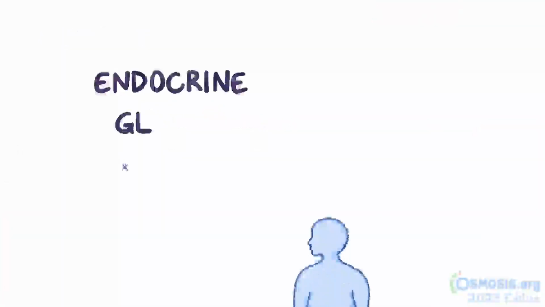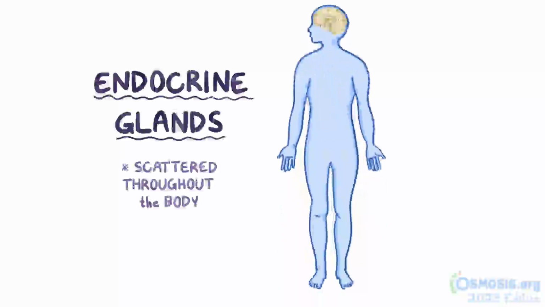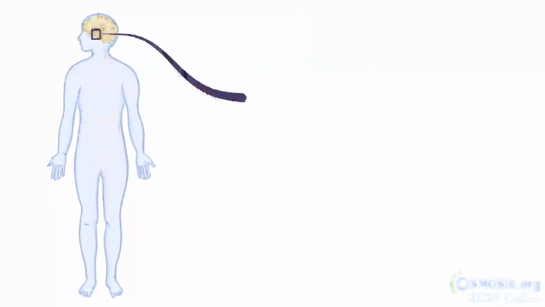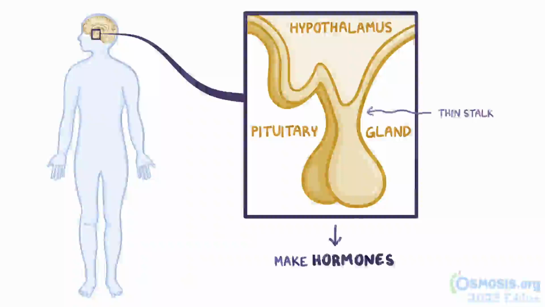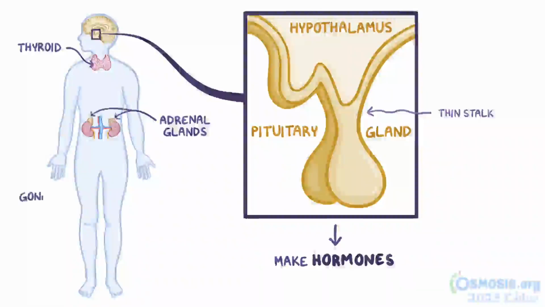Now, the endocrine glands are scattered throughout the body, much like a remote work environment. So let's get acquainted with our crew here. All the way up in the brain, there's the hypothalamus, which is like the CEO, and right below it, the first officer, which is the pituitary gland. The hypothalamus and pituitary are physically connected by a thin stalk, and they work closely together to make hormones that help control the production of other endocrine glands, like the thyroid, the adrenal glands, and the gonads.